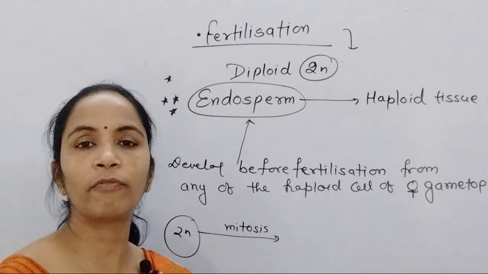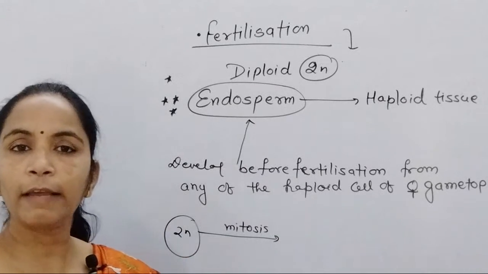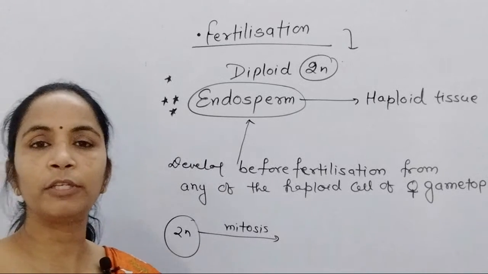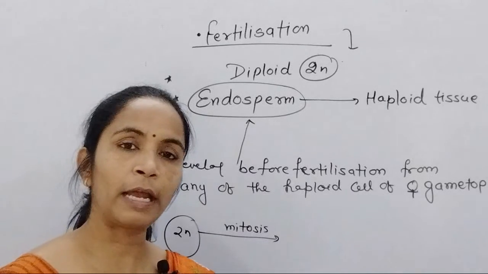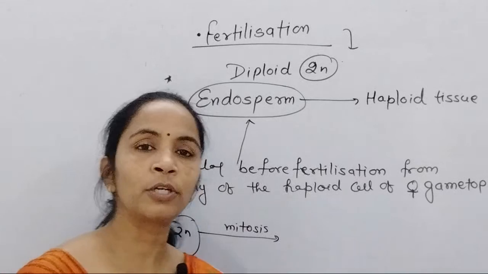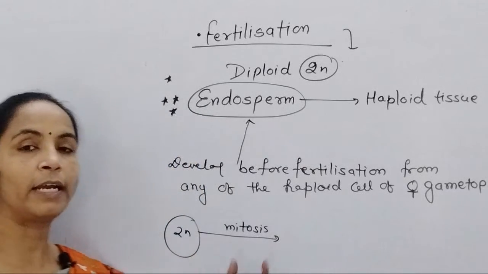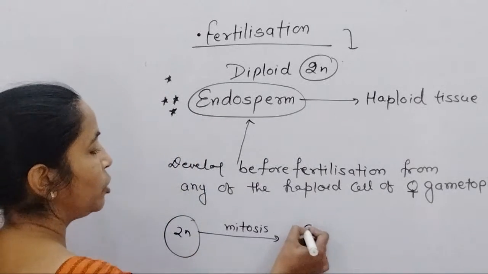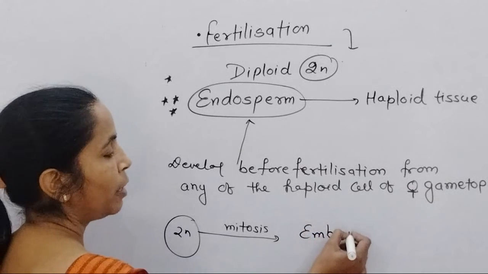Even in case of animals we observe cleavage. We say that mitotic division of the zygote in animals is called cleavage. So the zygote divides by mitosis and differentiates into an embryo.